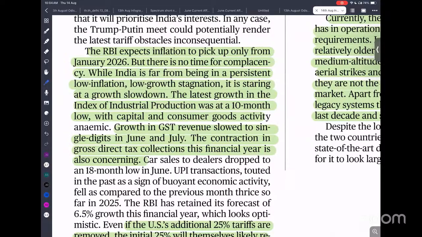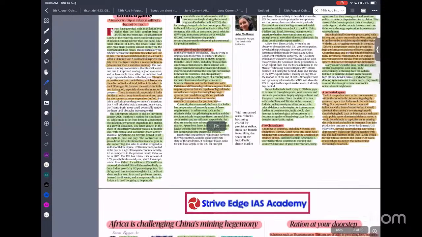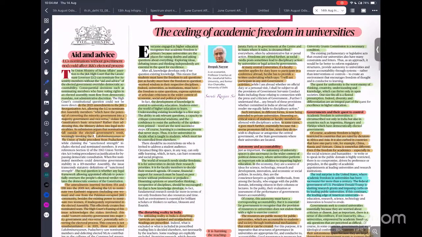Now the US is planning to impose a tariff of 25% plus 25%, which would impact our growth rate by 0.2%. So no doubt inflation is going down, but the road ahead is quite tough. We have to be very careful, and we need to ensure diversification of our economy and exploration of alternative markets.